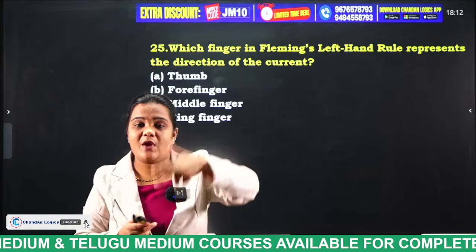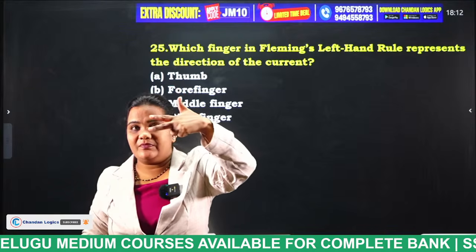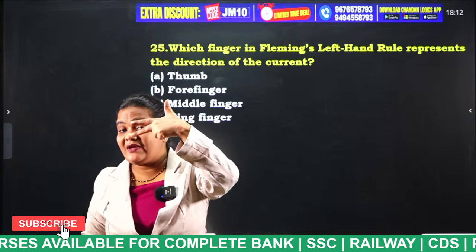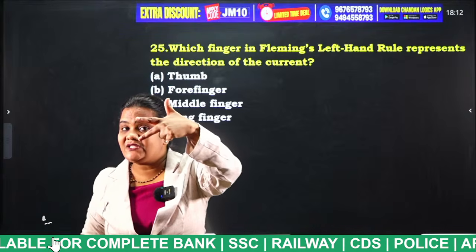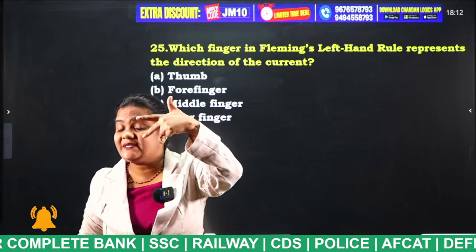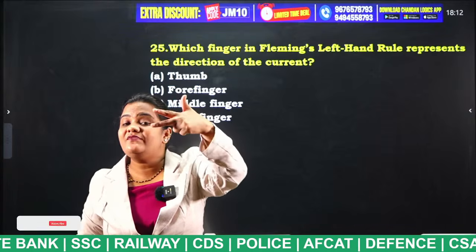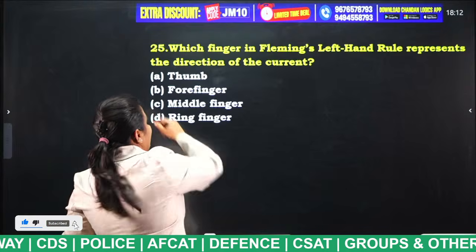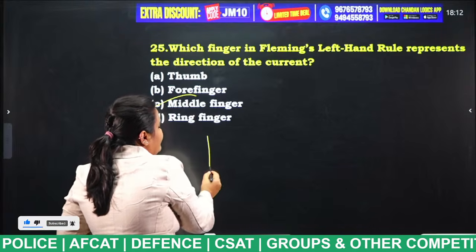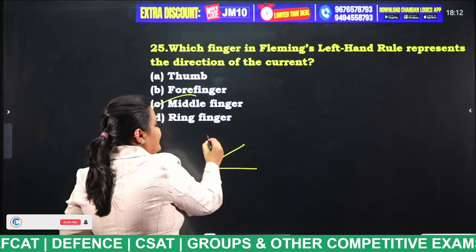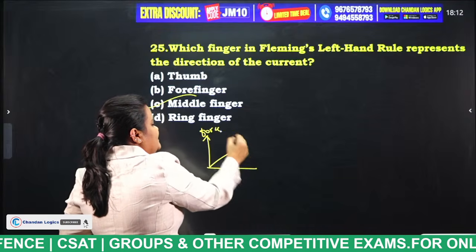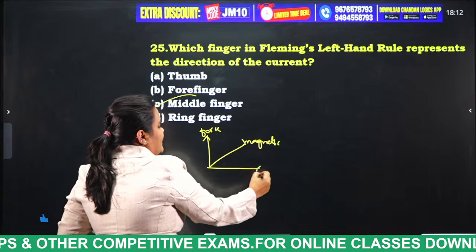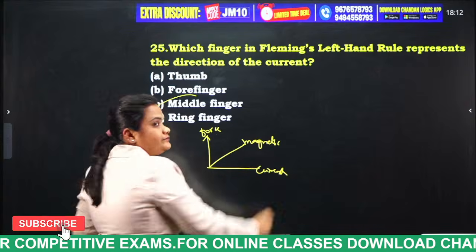Okay, listen properly. This is Fleming's left hand rule. The thumb is the direction of the force, the forefinger is the direction of the magnetic field, and the middle finger is the direction of the current. So what is the answer? Very good, middle finger. So thumb, forefinger, middle finger. Thumb is for force, this is for magnetic field, and this is for current. Okay, very good.